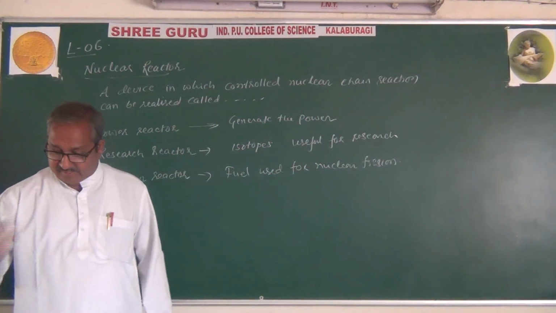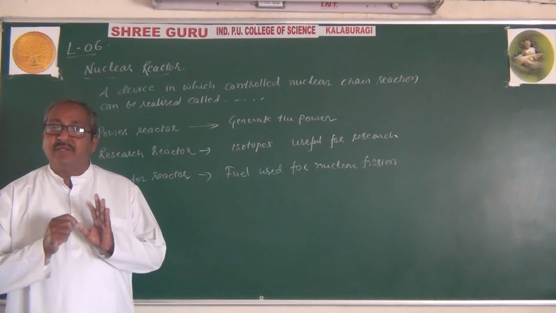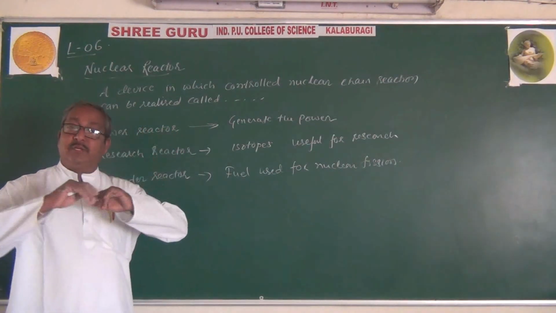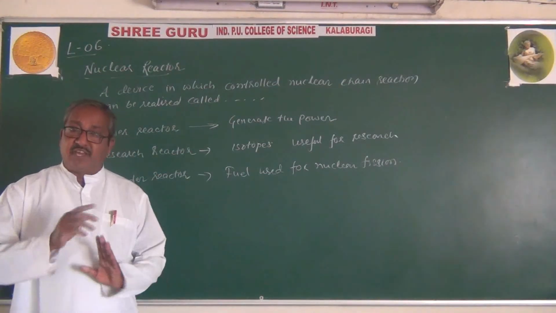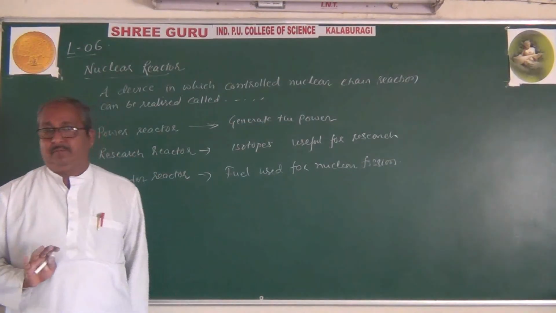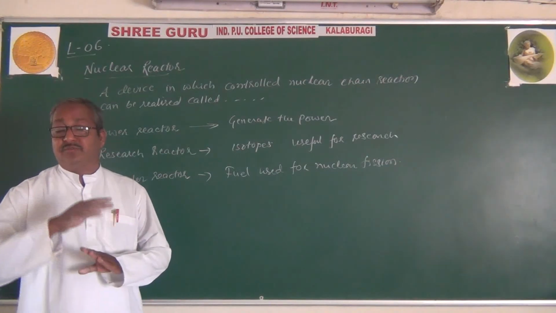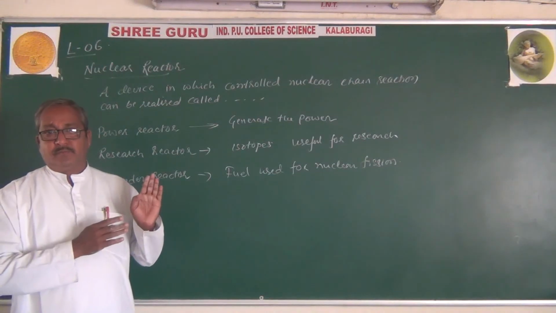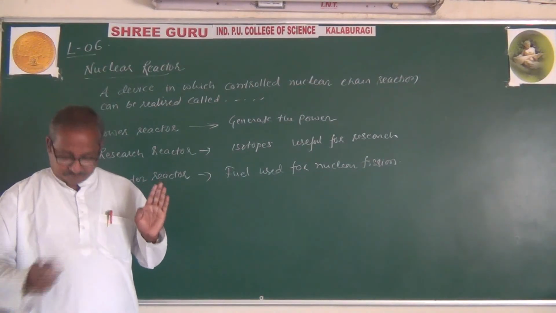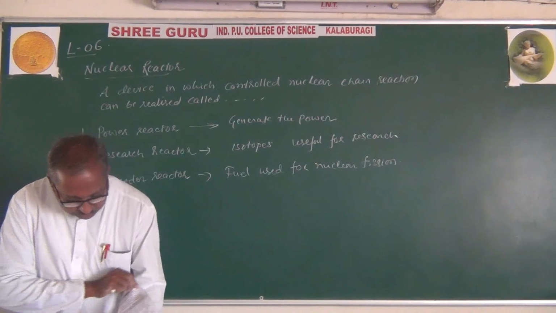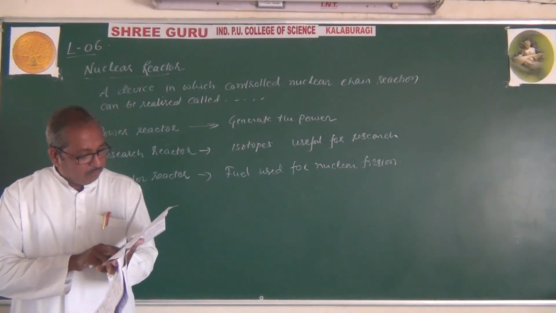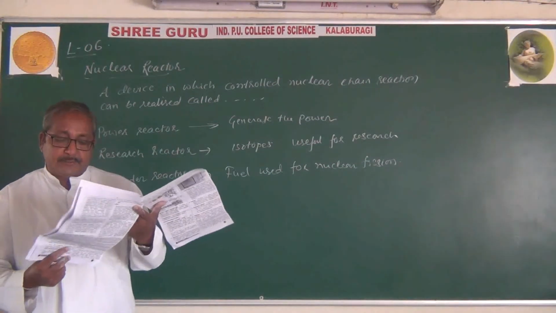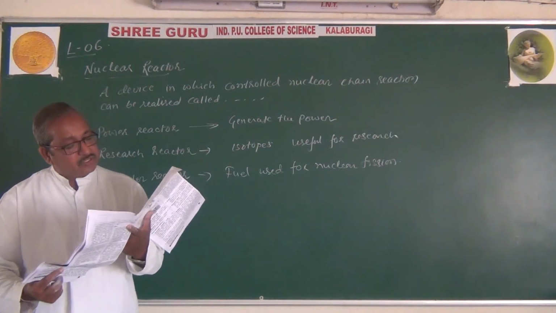The fuel used for the nuclear fission reaction we call fissile material. For example, uranium 235 becomes uranium 236, which is unstable, and that is the fuel. Uranium 236, uranium 238, others are there. Plutonium also comes. The other elements can also be used as fuel for the nuclear fission reaction.